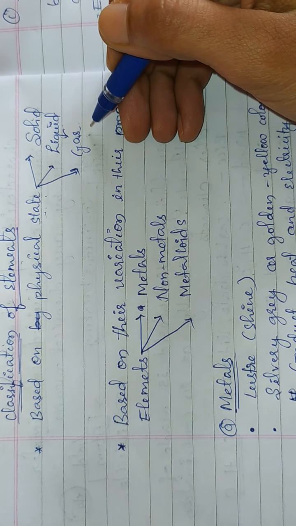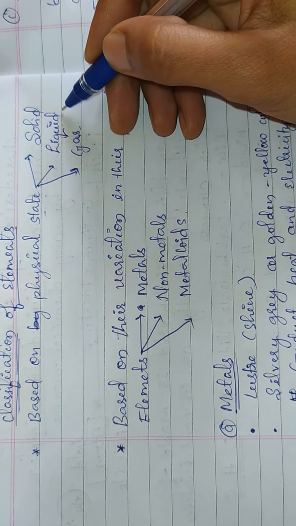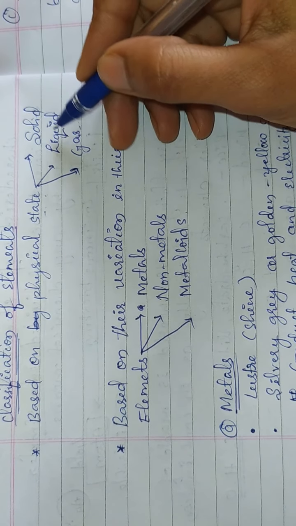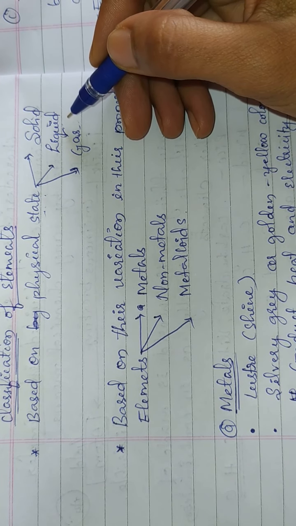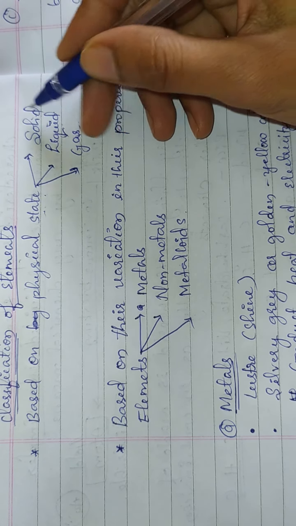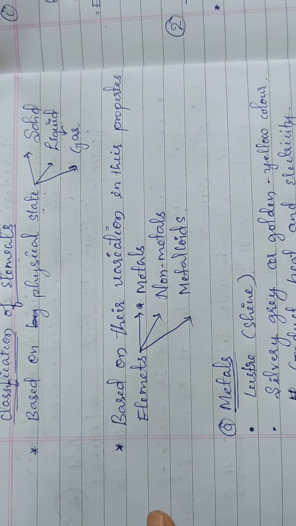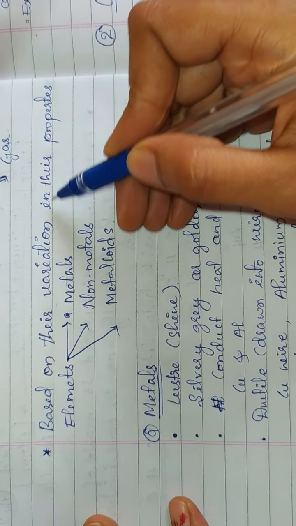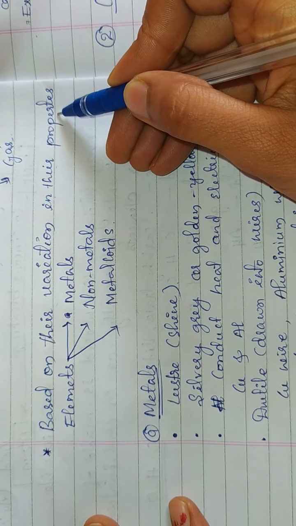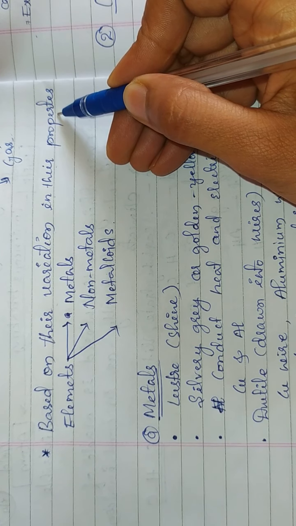We have already learned about these states of matter in the previous class, so I'm not going into detail about this classification. Next, we will see the classification based on the variation in their properties in the periodic table.